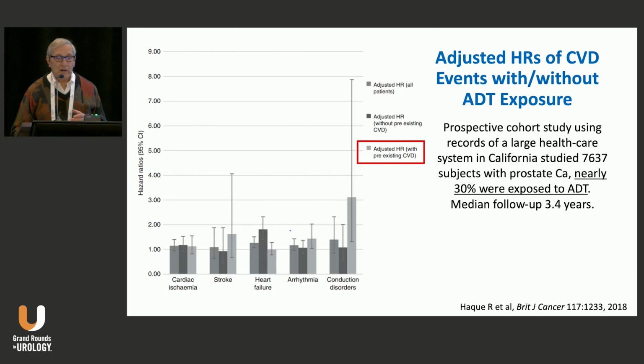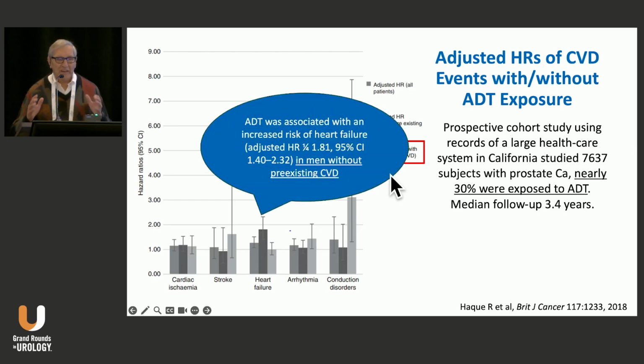And if you look here, conduction defects or cardiac arrhythmias, and finally stroke seem to be much more common in people with pre-existing cardiovascular disease. But importantly, and kind of interesting, is that ADT was associated with an increased risk of heart failure, adjusted for multiple variables, in men without pre-existing cardiovascular disease.